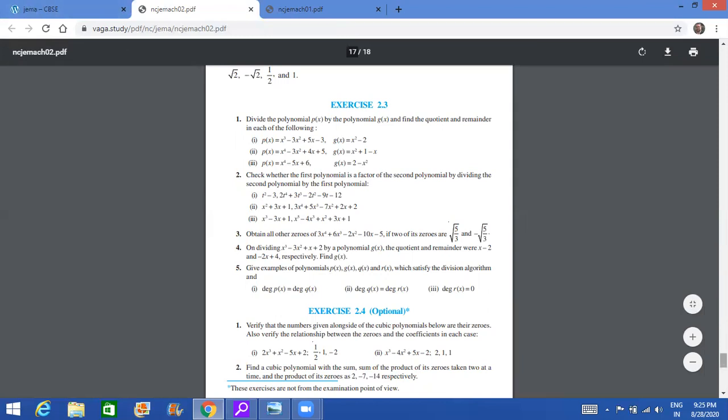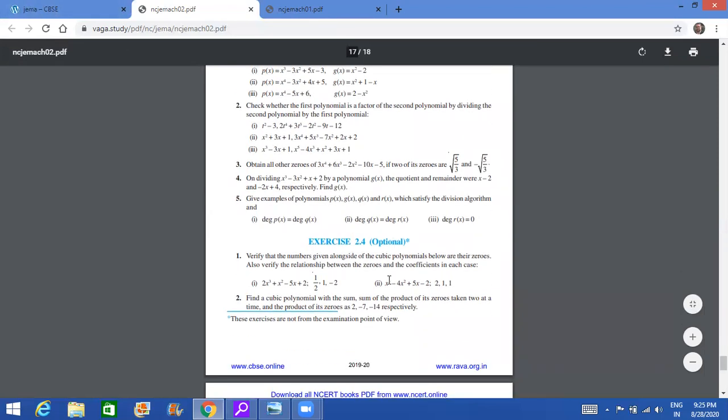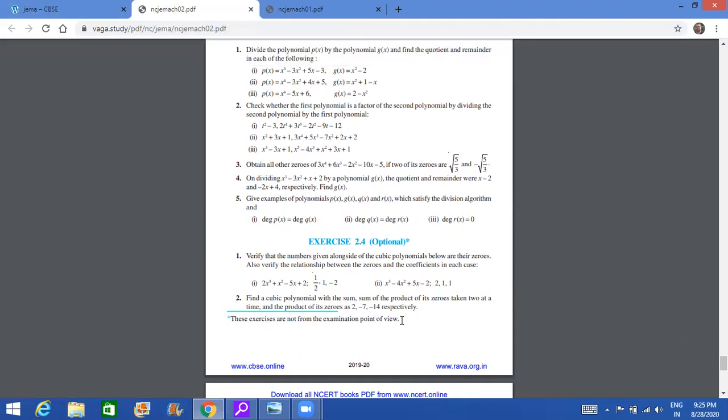Also, there are many students who ask whether we have to do these optional questions. Please remember, although it is written that the optional exercises are not from the examination point of view, if you study the past 4-5 years, there have been instances where questions from the optional exercises have been asked. So, especially those who are giving the standard paper, it is recommended that you do this exercise.